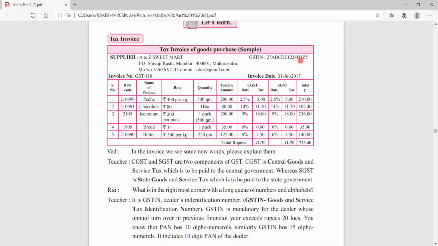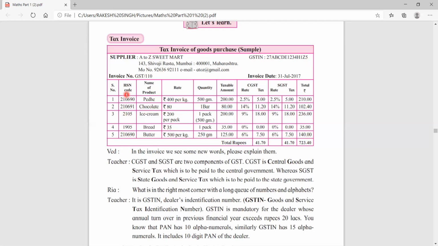Now below, if you see, children, serial number is written, then HSN is written. Now what is the meaning of HSN? See, each supplier classifies its goods, so the goods require a code. So the supplier gives a code for each material or each good, that is called HSN code. And the full form of HSN code is Harmonized System of Nomenclature.